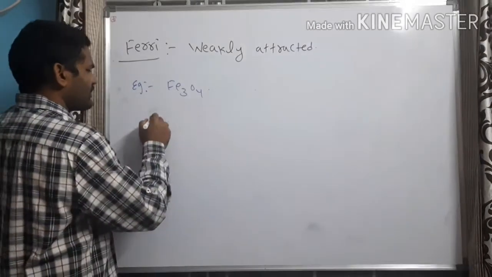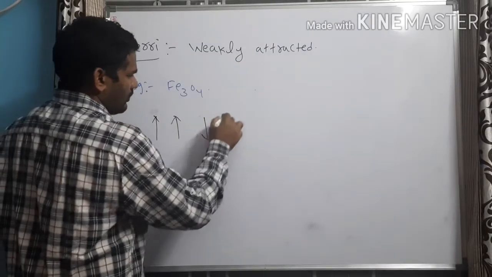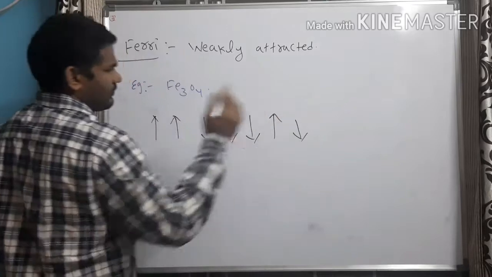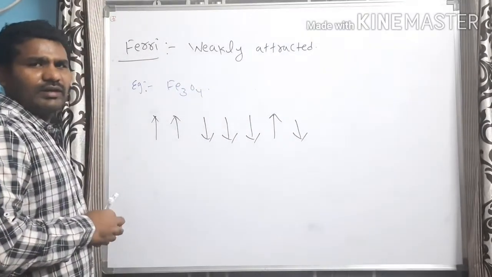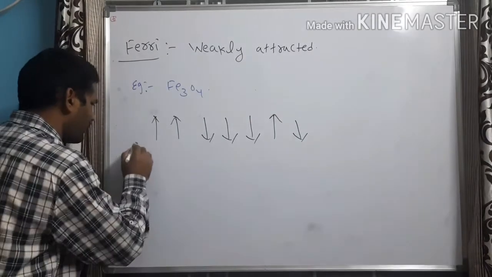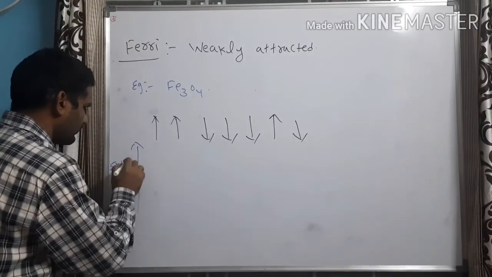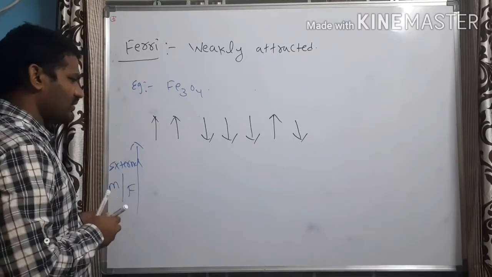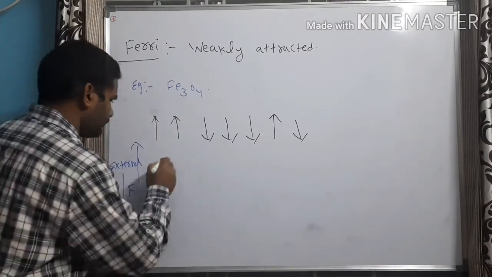See, as I had already said earlier, when no external magnetic field is applied, the domains are aligned in a zigzag manner. Now, when I apply the external magnetic field, what happens?